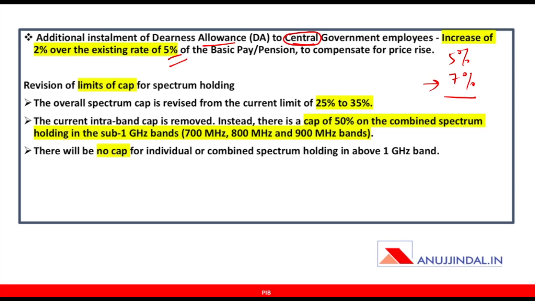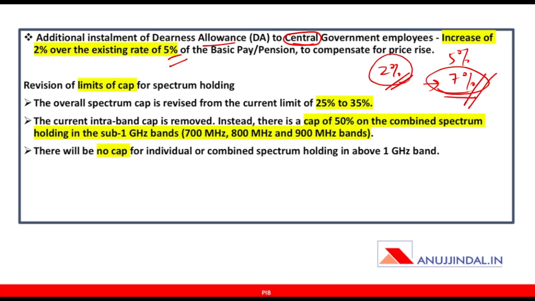So this can also be asked in the examination. The new rate is going to be 7%, but the increment or addition is of 2%. So you need to be clear about this. Questions can be framed on both these lines. What is the new rate or what is the increment?